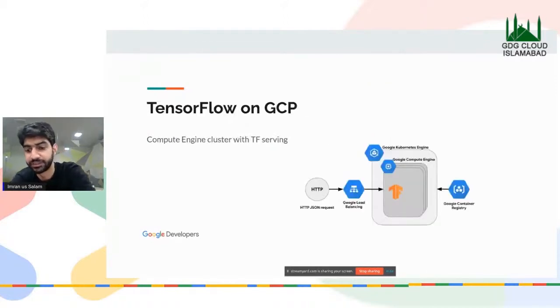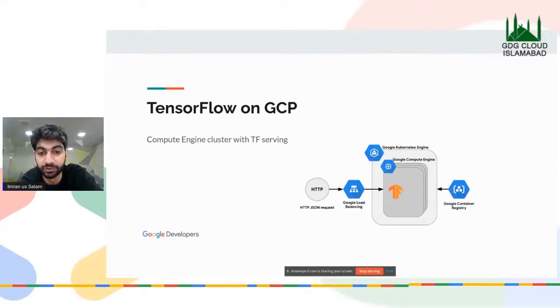As I've mentioned, that is a very simple way of serving models on GCP. Now, there's another way of serving models. It's basically using the Kubernetes engine, right? So what you do is you make a Kubernetes cluster with a lot of instances, and you serve your TensorFlow models over this compute engine, and you install a load balancer on it. The reason behind that is your application could have thousands or millions, or you don't know how many inferences per second or per minute. So you want it to be scalable, right?